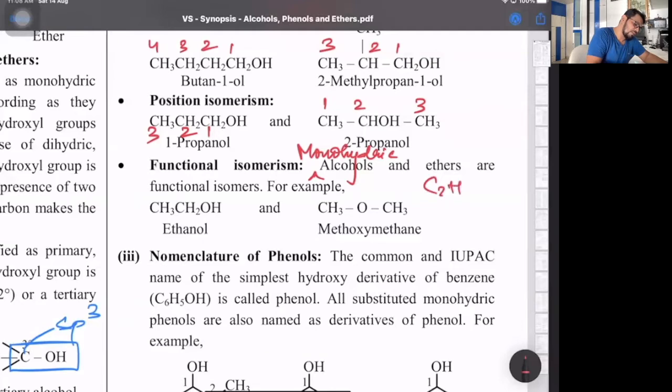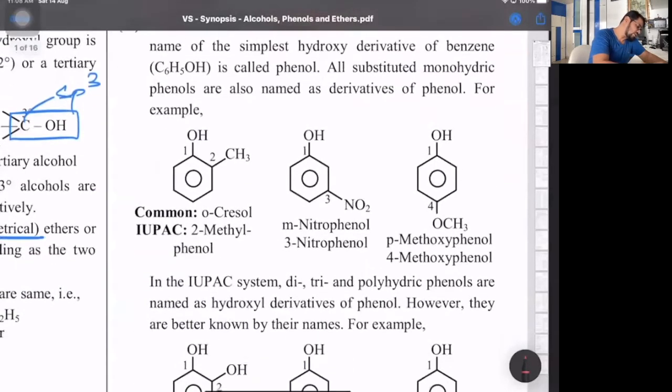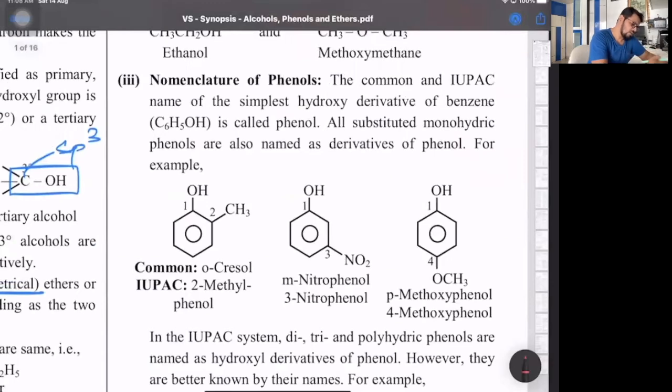Molecular formula, both have the same, C2H6O. Then comes the nature of phenol. Now in the nature of phenols, the most important part is the phenolic OH. The OH has to be directly attached to the benzene ring. So remember, benzyl alcohol is not a phenol. Benzyl alcohol is an aromatic primary alcohol.